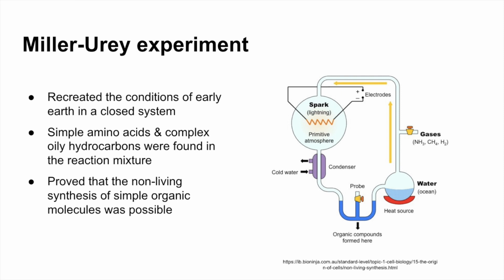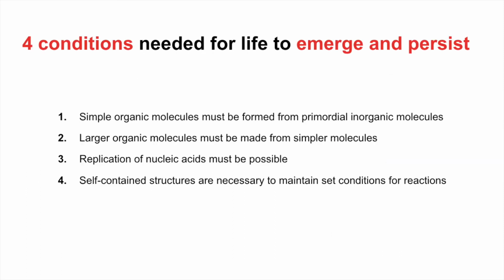The results of this experiment led scientists to believe that there are 4 conditions needed for life to emerge and persist. 1. Simple organic molecules, such as fatty acids, amino acids, and carbohydrates, must be formed from primordial inorganic molecules. 2. Larger organic molecules, such as RNA, DNA, and phospholipids, must be made from simpler molecules. 3. Organisms reproduce, so replication of nucleic acids must be possible. And 4. Self-contained structures, for example membranes, are necessary to maintain set conditions for reactions.